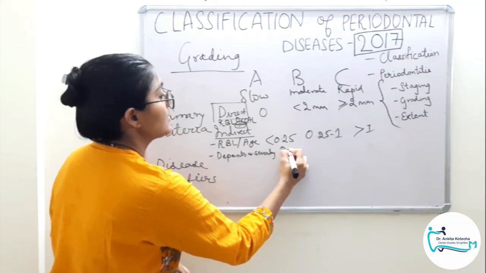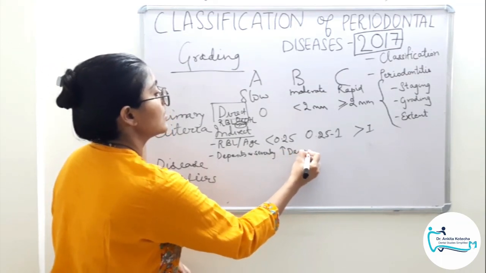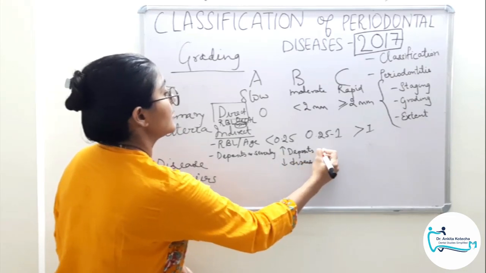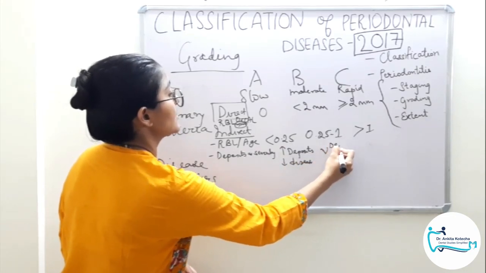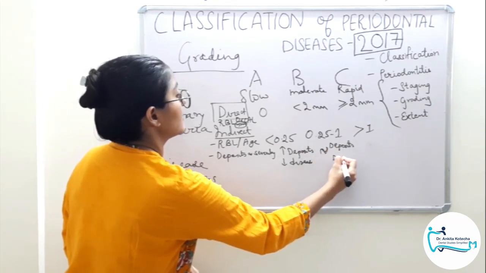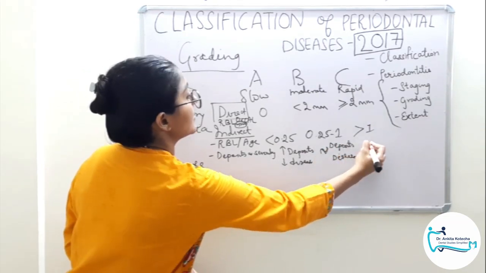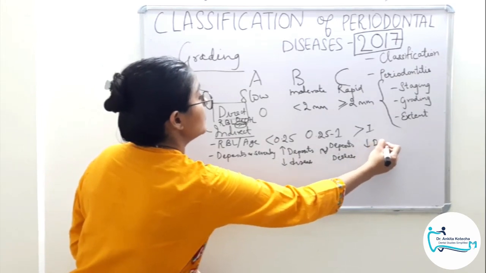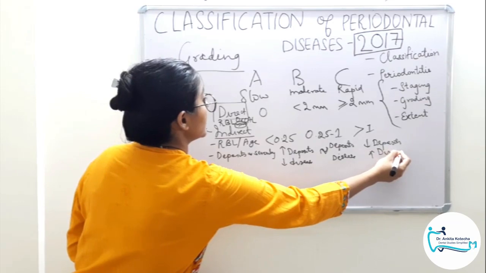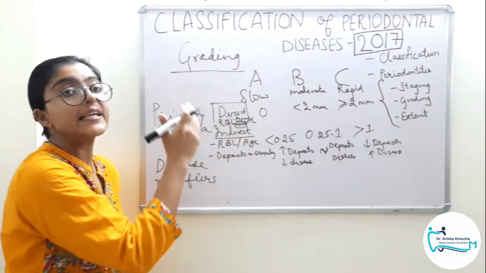So deposits are more but the disease is less severe. Here it is the same, deposits and disease. And here deposits are minimal, disease is severe. So this is how you assess the grading.